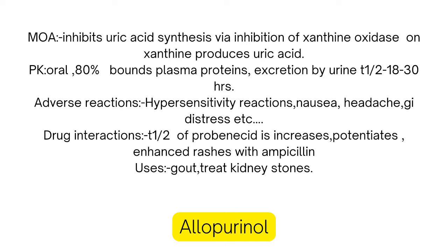And now, allopurinol. Mechanism of action: inhibits uric acid synthesis via inhibition of xanthine oxidase. Xanthine is converted to uric acid by the xanthine oxidase enzyme. Pharmacokinetics: by oral administration, 80% of the drug is bioavailable and binds to plasma proteins. Excretion is by urine, and plasma half-life is 18 to 30 hours.